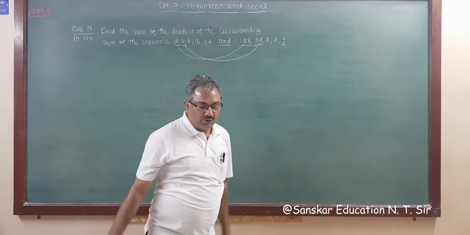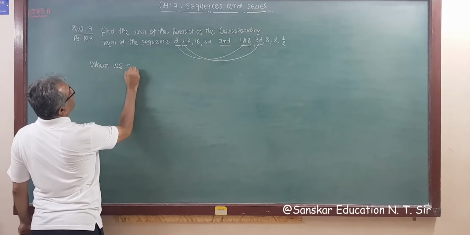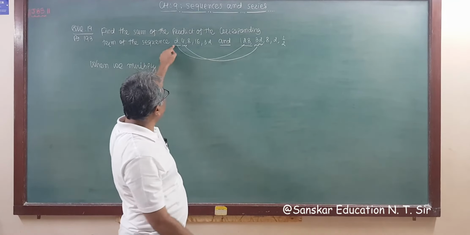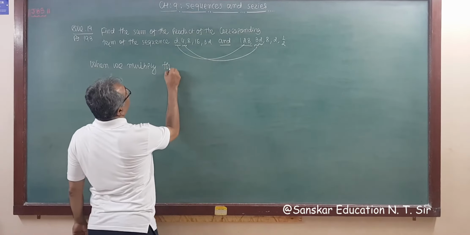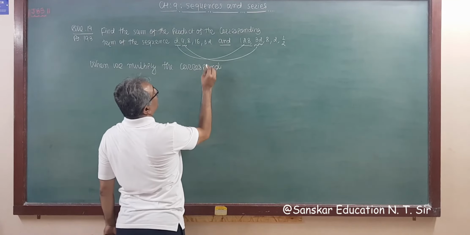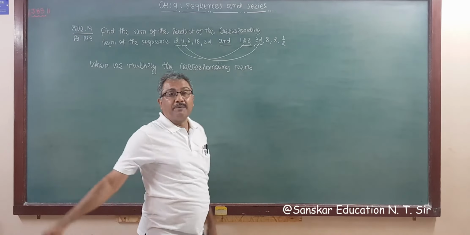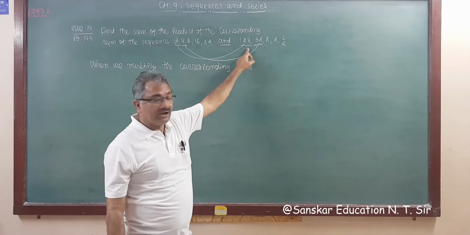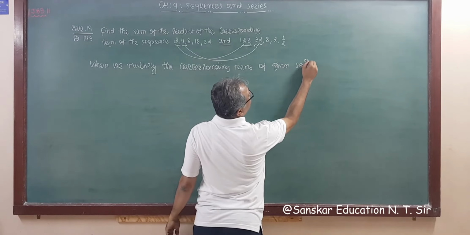So when we multiply the corresponding terms of these two sequences, right, multiplying the corresponding terms of the given sequence, I am writing the sequence in short.